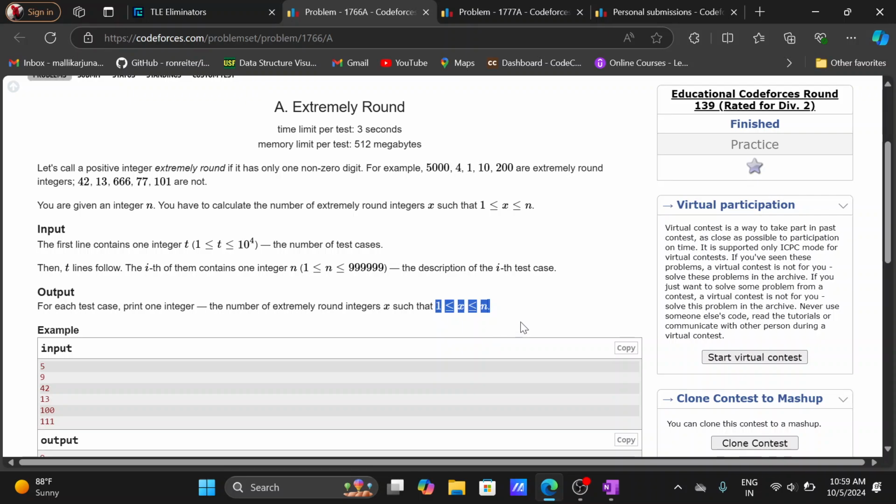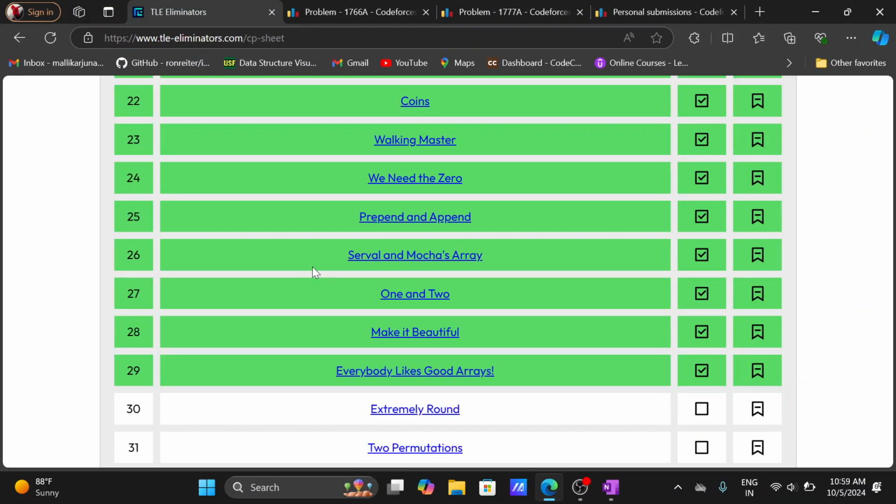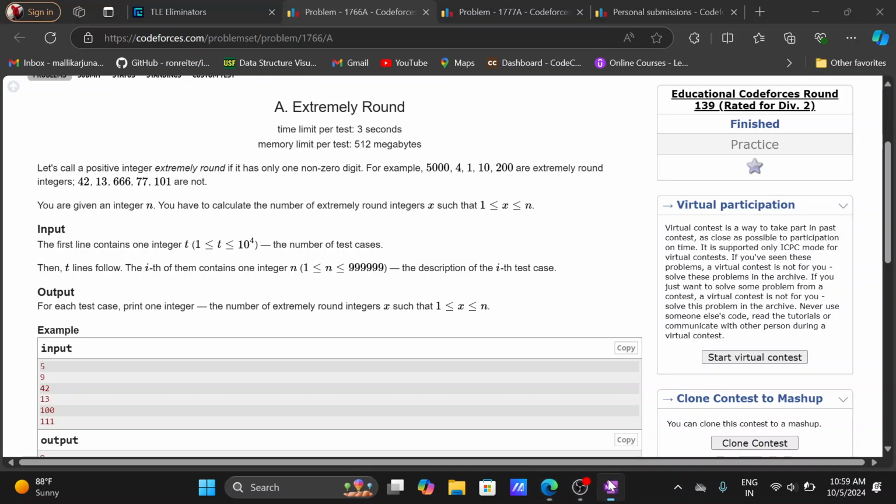We have n as an input, and we have to print how many extremely round values are present.